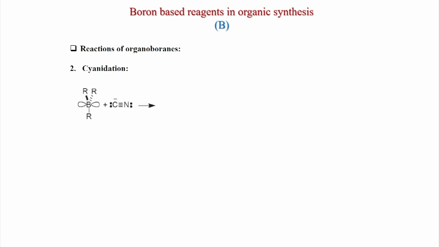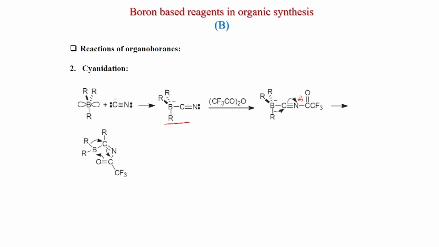So, what happens here also, first step is same, this ate complex will form, and earlier we have seen the oxygen has a plus, that is why this rearrangement was facile. Now, here this nitrogen has to be activated with trifluoroacetic anhydride. Now, there is a positive charge. Now, this can migrate. So, after migration you get this intermediate, and interestingly here also, this nitrogen is again an electrophilic nitrogen.